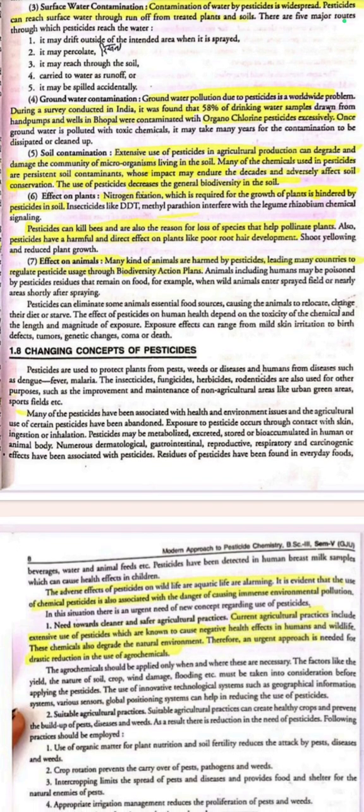Fourth one, groundwater contamination. Groundwater pollution due to pesticides is a worldwide problem. During a survey conducted in India, it was found that 58% of drinking water sampled from hand pumps and wells in Bhopal were contaminated with organochlorine pesticides excessively.